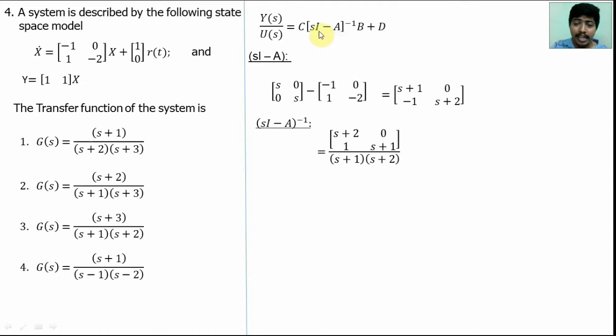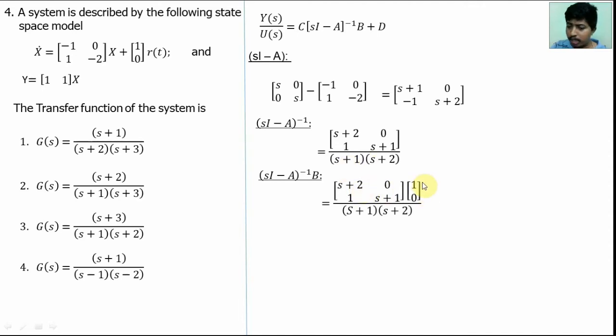Now find (sI minus A) inverse into B. Multiply this matrix with the B matrix, which is [1 0]. Multiply S plus 2 into 1, S plus 2; 0 into 0, 0; so 1 into 1, 1. So we will get this matrix.